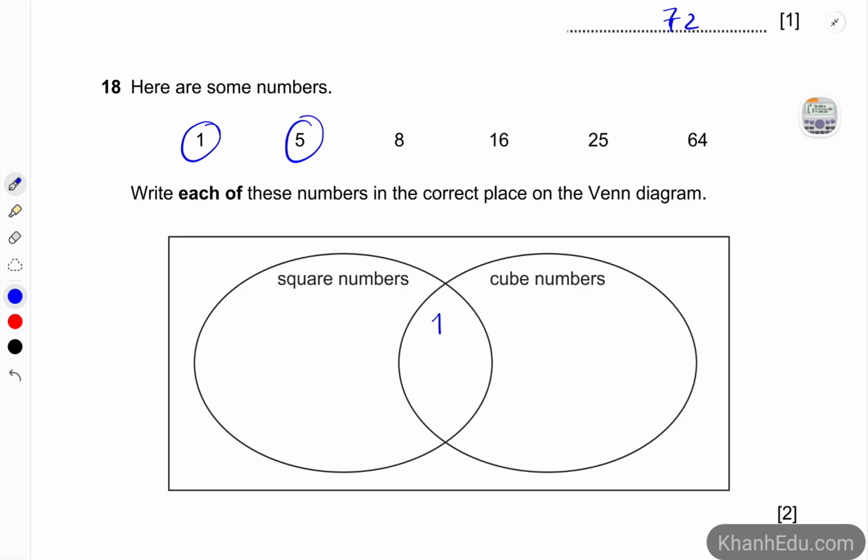So how about number 5? 5 is not a square number. It is also not a cube number. So 5 has to be put outside the square and the 2 circles or the 2 ellipses.